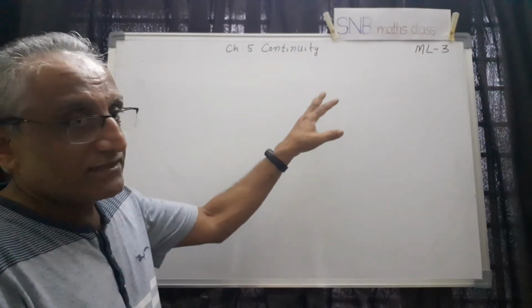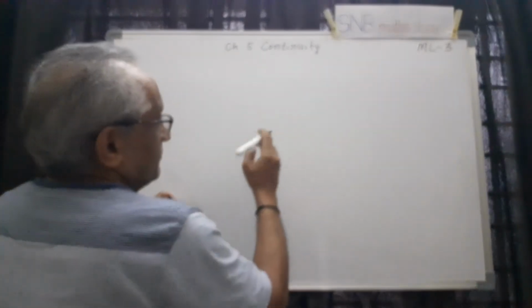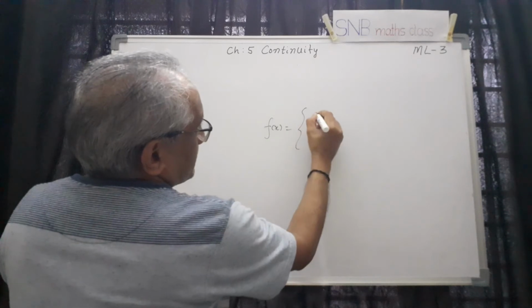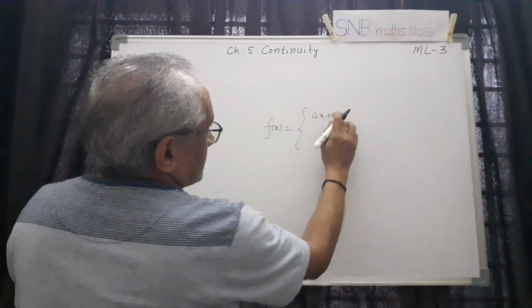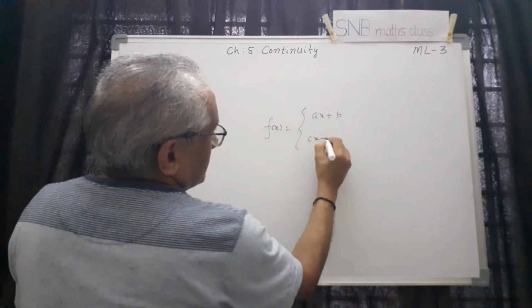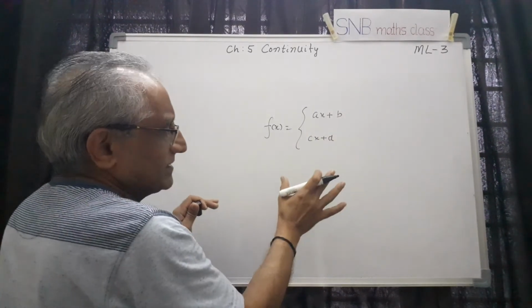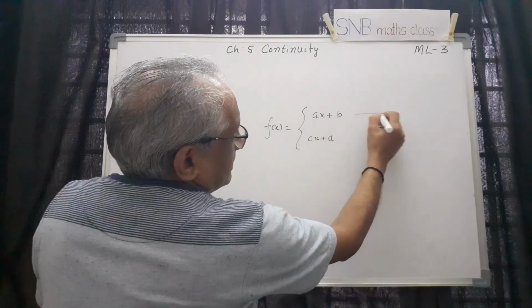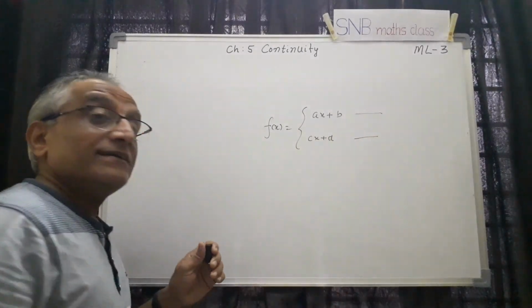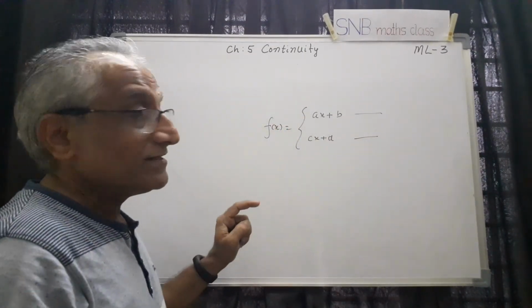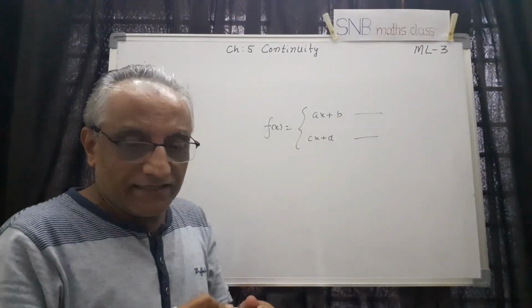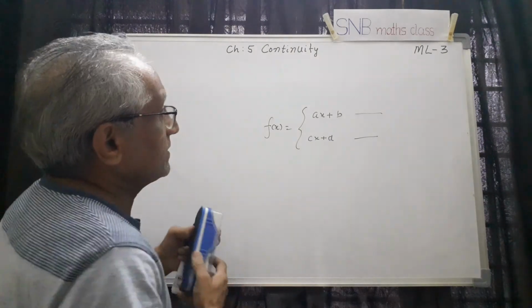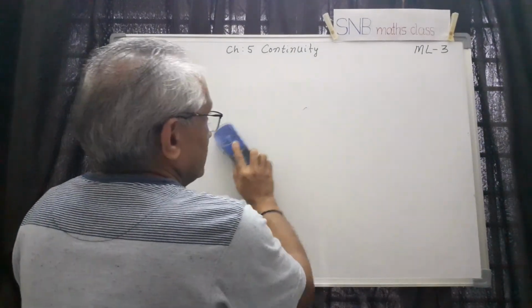Sometimes they give a function, say for example, f of x equals ax plus b and then cx plus d type of function, not exactly this type, where of course some interval is given. They say the function is continuous, and we have to find the constants based on the condition. Those things we shall work out in the supplementary lessons.